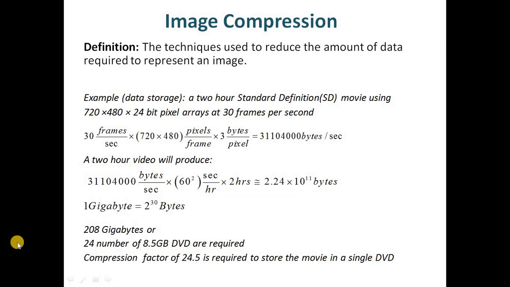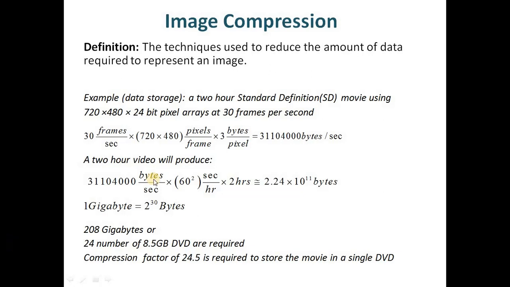number of bits. So once we have the digital representation of an image, which we are calling a digital image, any digital image has a certain amount of data involved in it in terms of the number of bits. So here is the place where we can introduce the concept of image compression. So what is image compression then? Image compression techniques are such techniques which are used to reduce the amount of data required to represent an image.